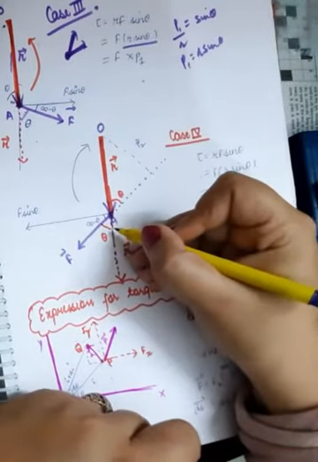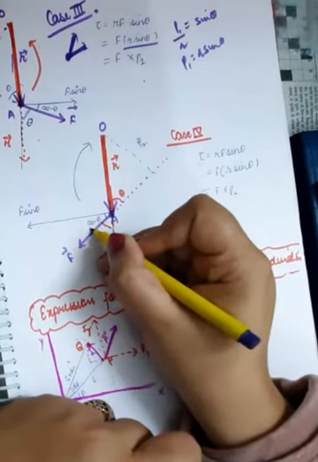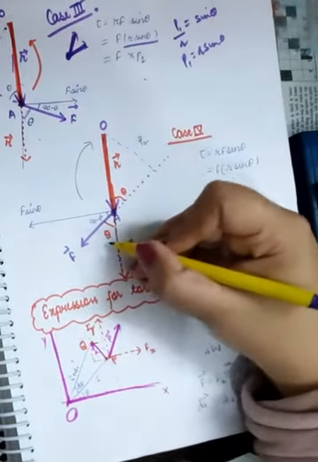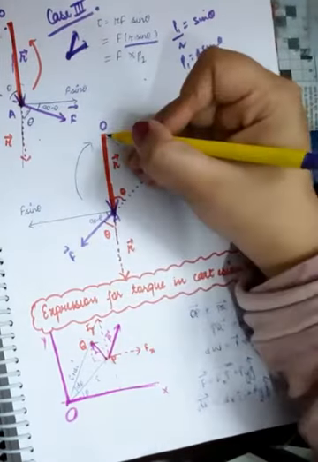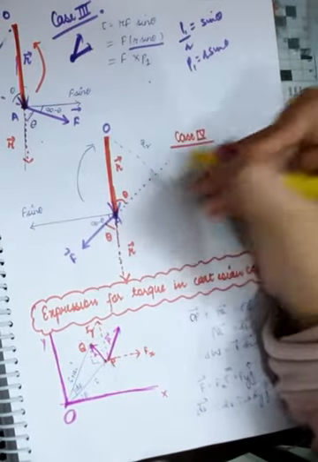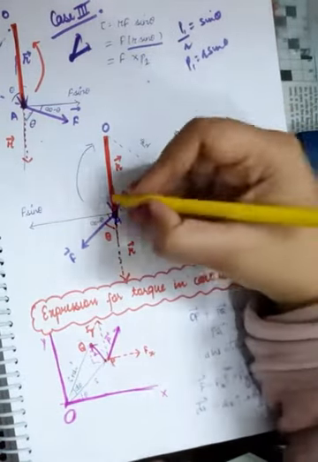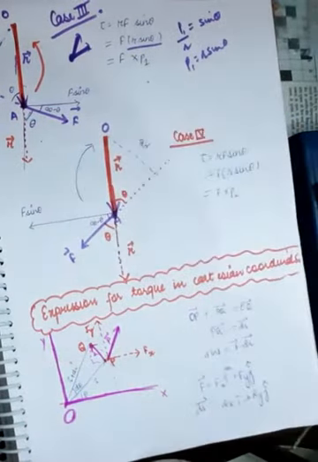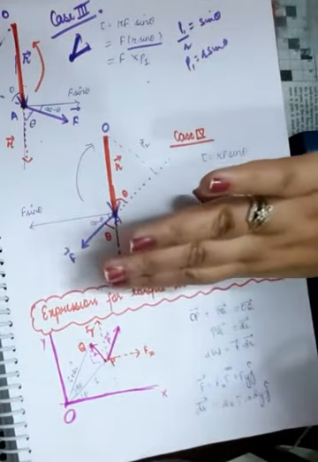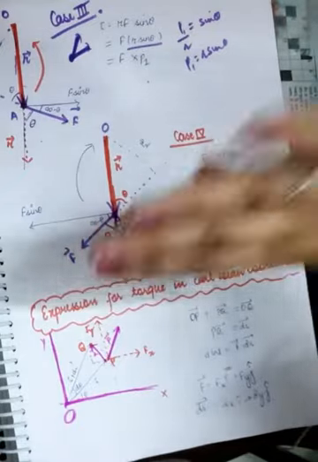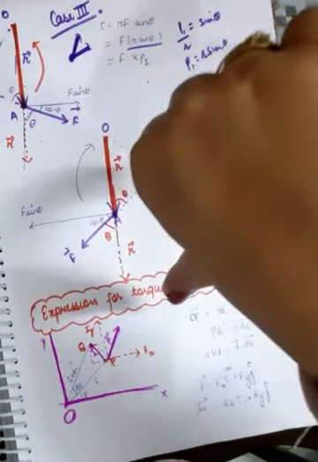It's theta, right? And let's draw the perpendicular line so that this becomes 90 minus theta. And if this is theta, this will also be theta, vertically opposite angles. So you complete the right angle triangle and ultimately you're going to get the same case. But this time the rotation will be in this direction. I'll tell you why. Because this time the right hand will move like this. Like you have to move your right hand from r vector to f vector. So this is going to curl like this.